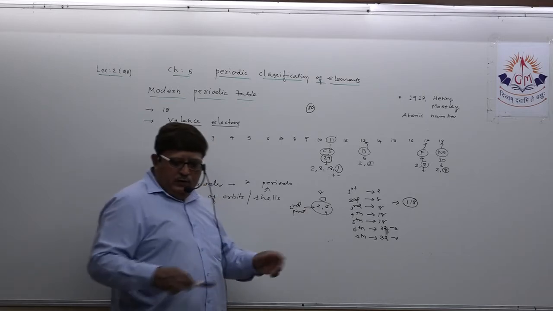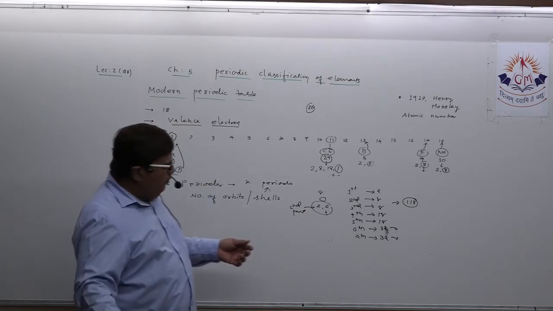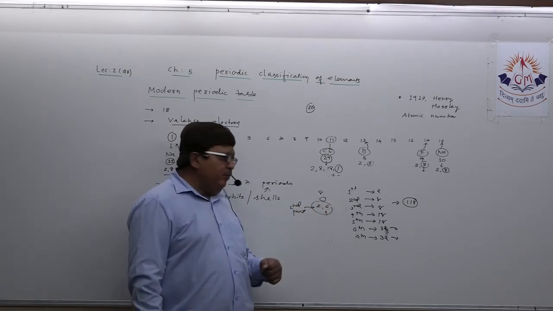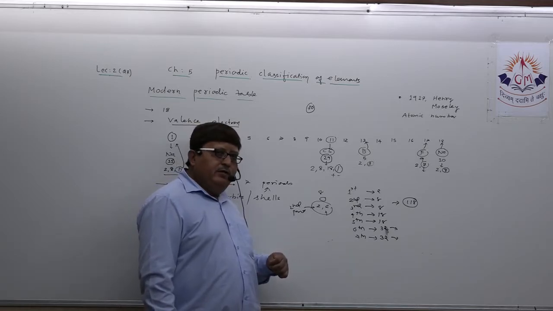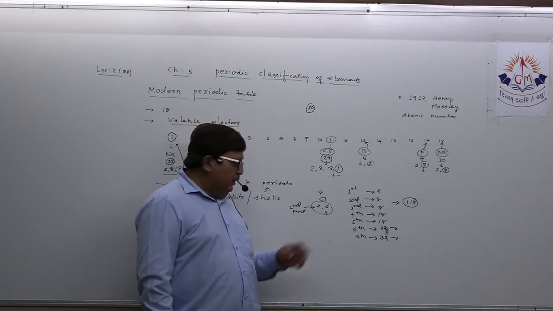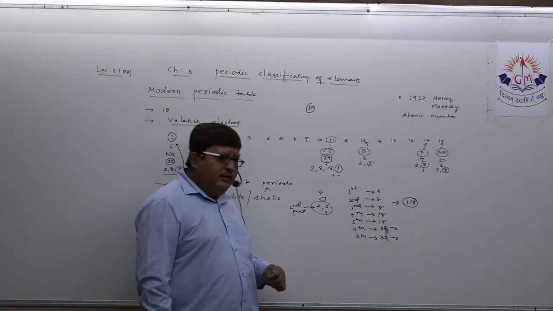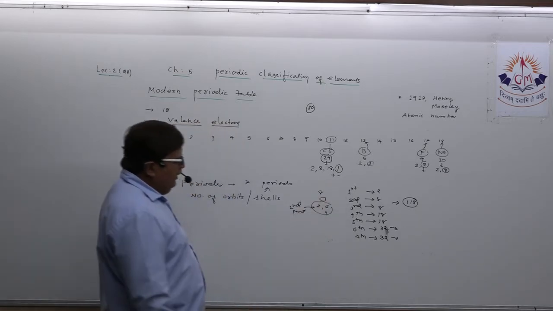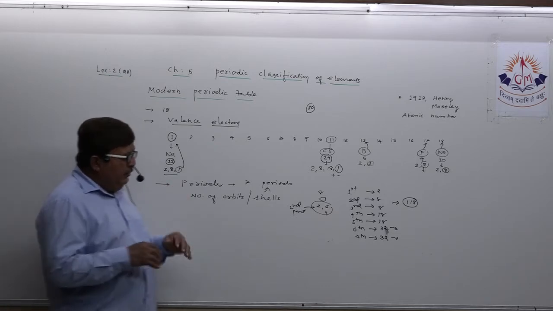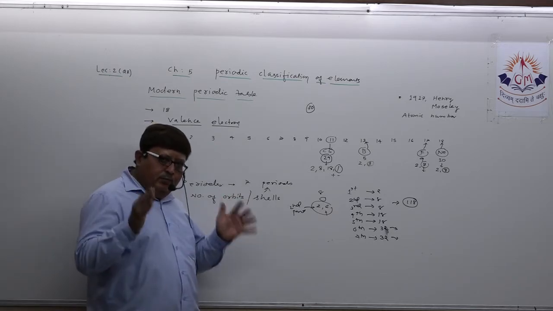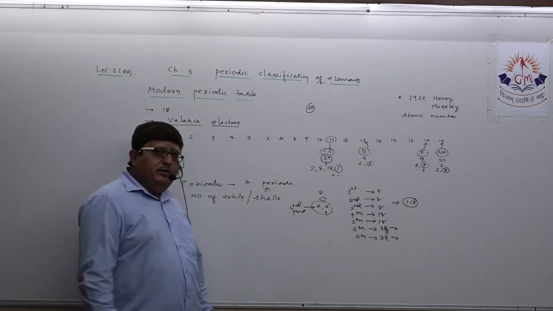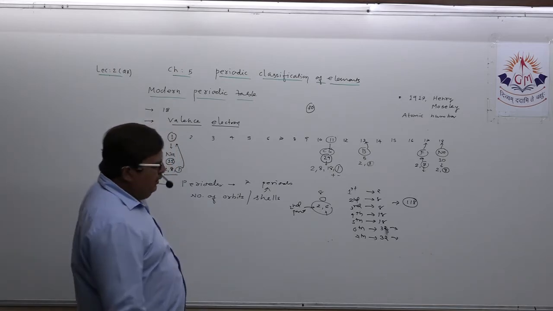So one line can be drawn from this: which is the shortest period first, which are the longest periods in the modern periodic table, so 6th and 7th. Understand? So total 118 elements this way have been fabricated and positioned in the modern periodic table. Is it clear in your mind?